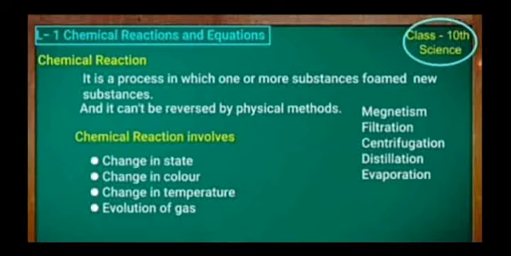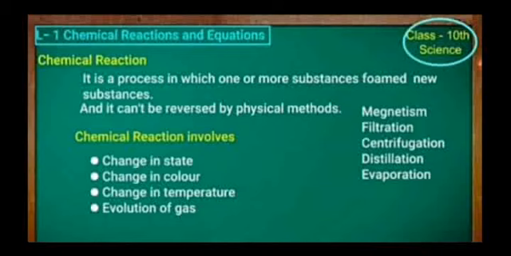We have already learned about physical and chemical changes of matter in our previous classes. Whenever a chemical change occurs, we can say that a chemical reaction has taken place. So, a chemical reaction is defined as a process in which one or more substances form new substances, and it cannot be reversed by any physical method. For example, magnetism, filtration, centrifugation, distillation, evaporation, etc.